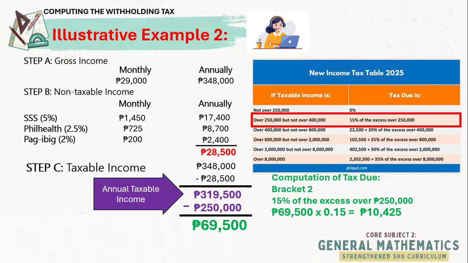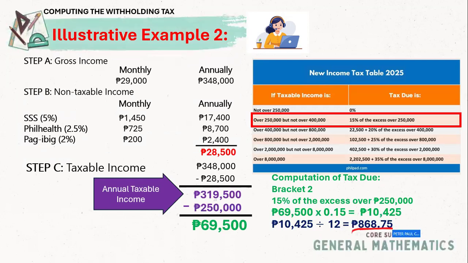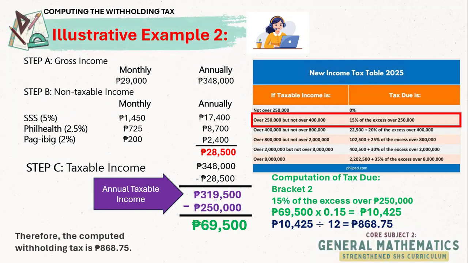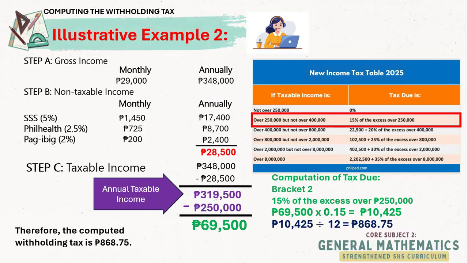So this annual income tax will now be divided into 12 so that this divided by 12 is what we call our withholding tax. So this will be part of the payslip now. So this is the estimate of the accountant that the accountant will be deducting from your monthly salary.